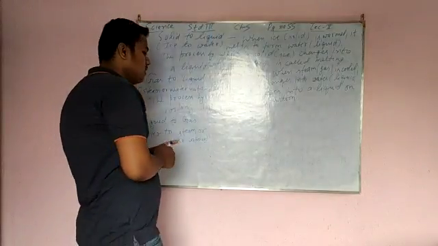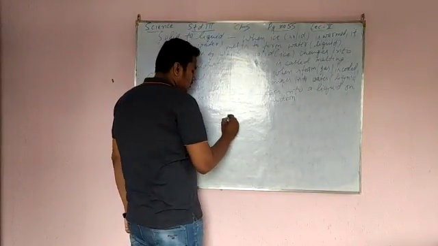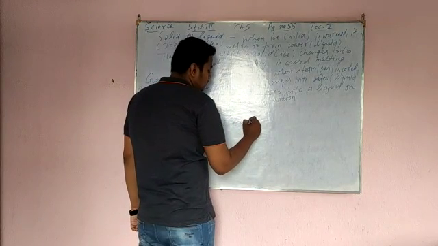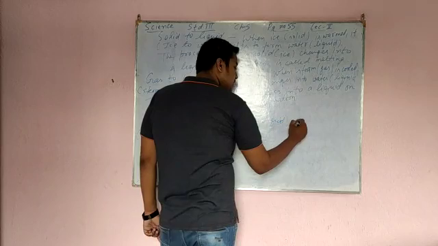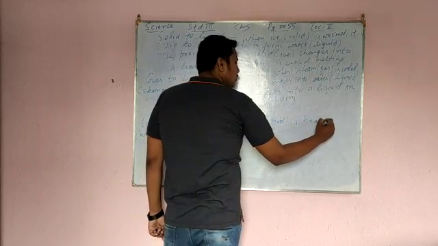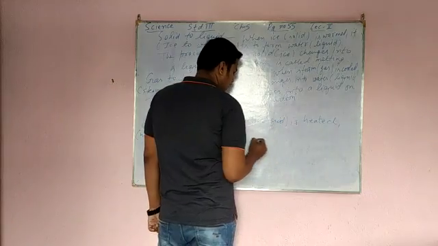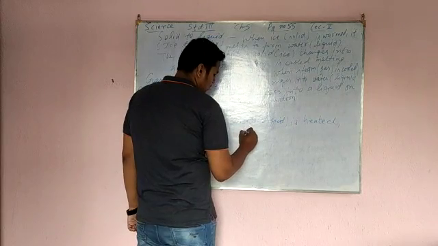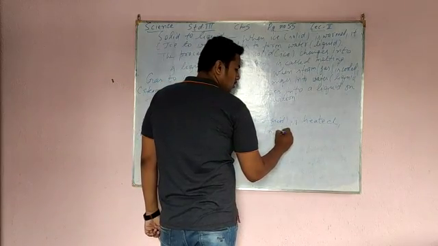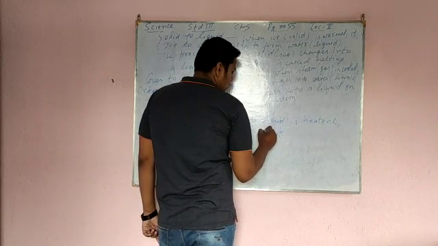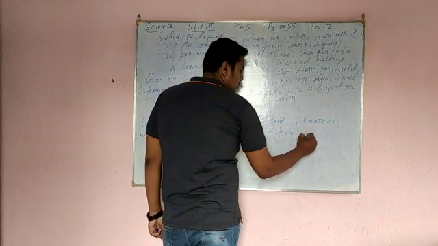So the same it says that when water, means liquid, is heated, it changes into steam, means gas.